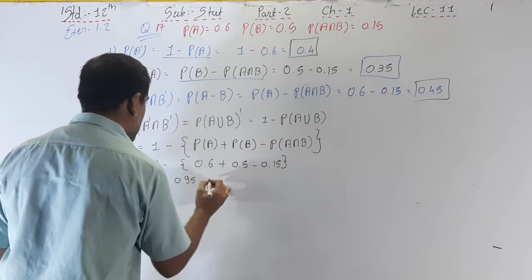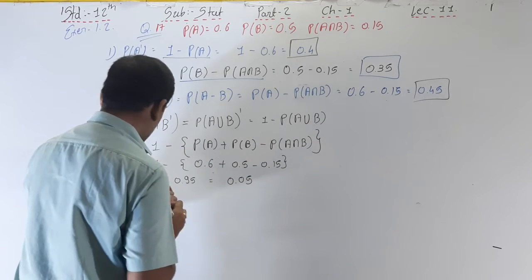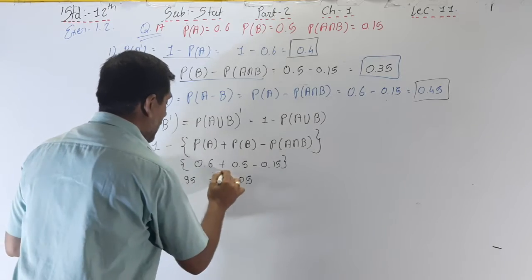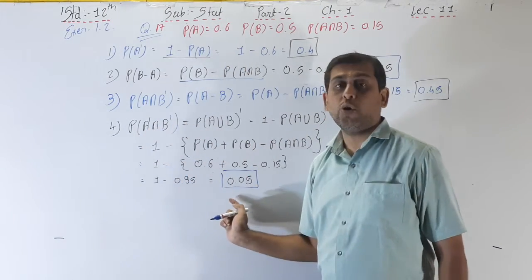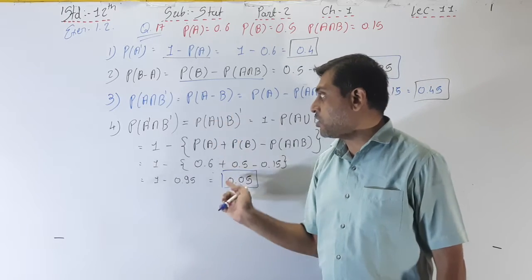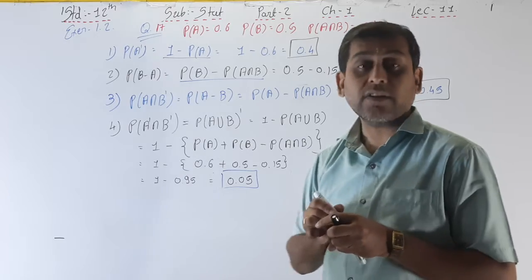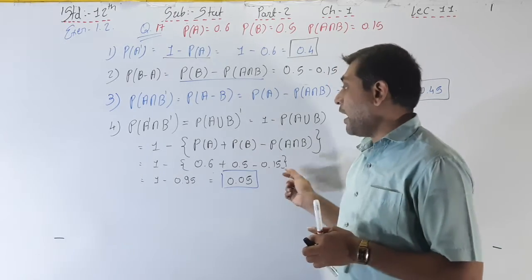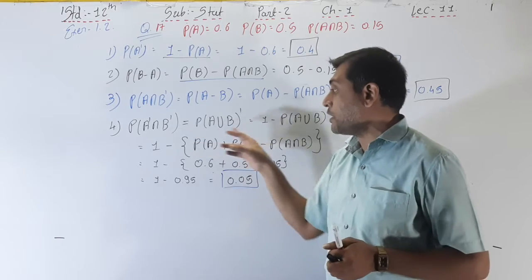So here the answer is 0.05. P of A dash intersection B dash is equal to 0.05. If this is a 2 or 3 mark sum, then you will get minimum 1 mark and the remaining get 1 mark. So it is important, so please do that.